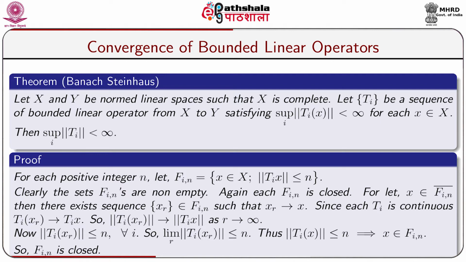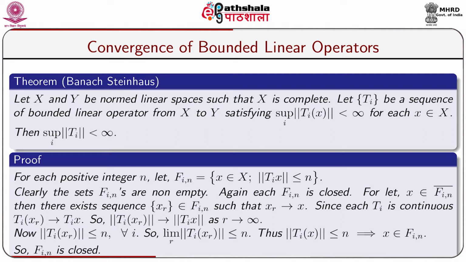So, xr goes to x as r tends to infinity implies Tixr goes to Tix. So, norm of Tixr goes to norm of Tix as r tends to infinity, because the norm function is continuous. Now, norm of Tixr is less than or equal to n, because xr is taken from Fin, and Fin is the collection of all elements for which norm of Tix is less than or equal to n.